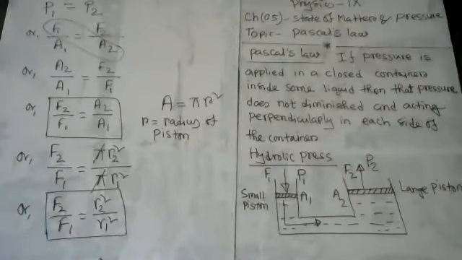So this is the formula for the case of Pascal's law or hydraulic press. These are the two formulas when you apply Pascal's law. One is F2 by F1 equal to A2 by A1, and the other is F2 by F1 equal to r2 square divided by r1 square. So these are the two formulas to apply Pascal's law. Any confusion, my dear student, up to the mathematical formula of Pascal's law?